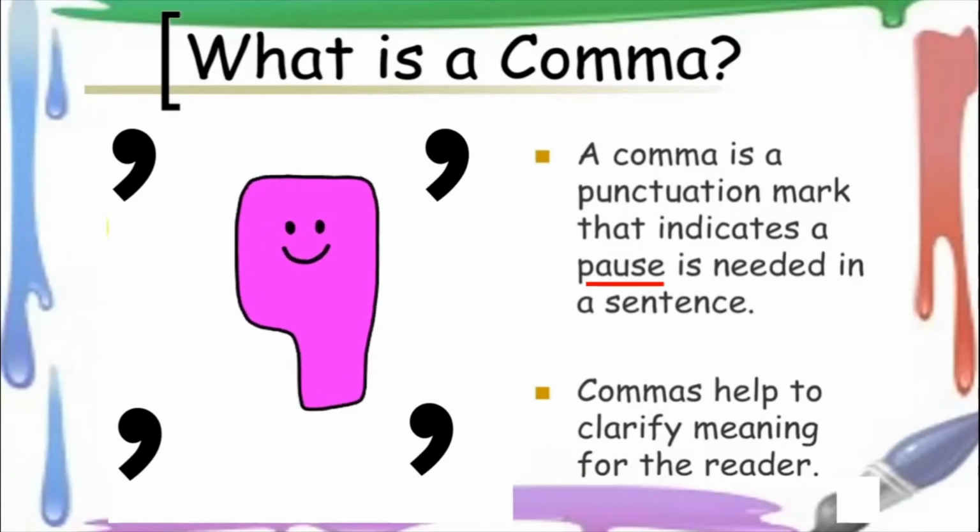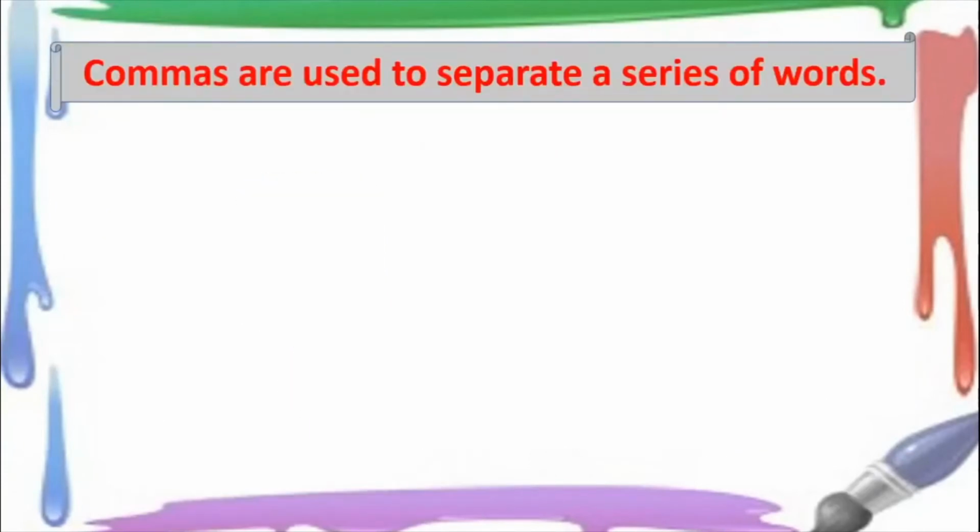Okay, and this is the symbol for a comma. All of us know this. Let us look at some examples now. So commas help to clarify meaning. Let us look at some situations in which comma is used. So there will be examples also for us. So commas are used to separate a series of words. So if in a sentence you have different words which you're using, if you want to separate those words, then you use a comma.